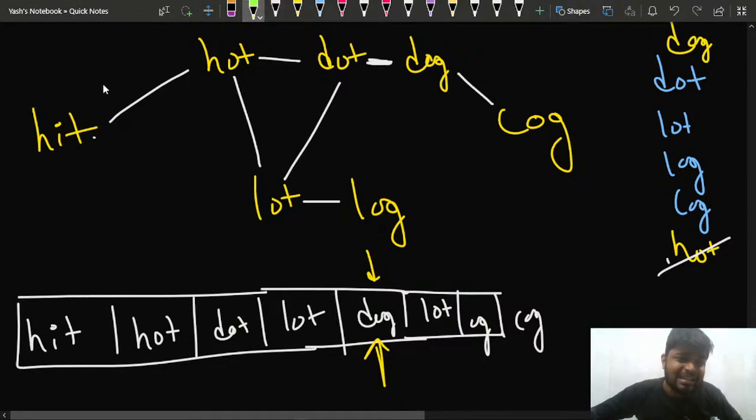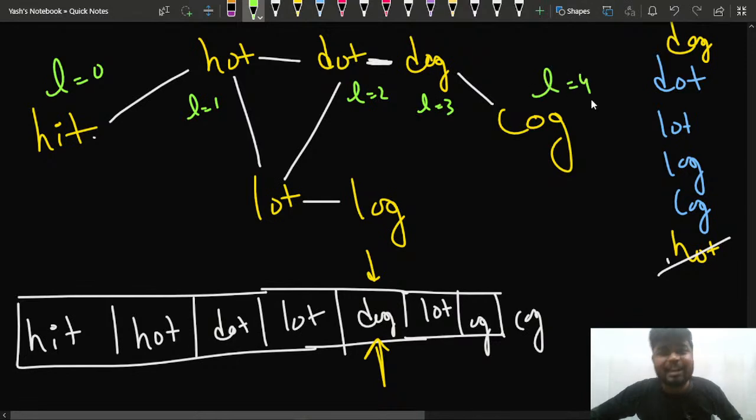And what will happen? I'll say that currently my level is 0. Here I'll say that my level is 1. Here my level is 2. Here my level is 3. In the end, I'll say my level is 4.